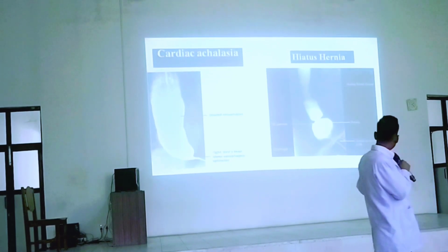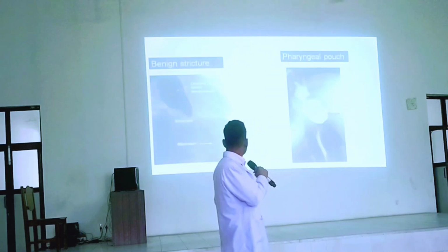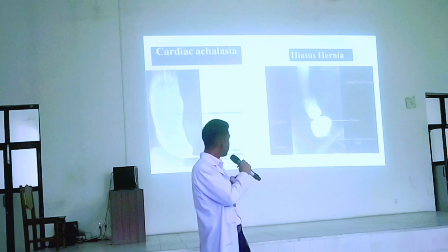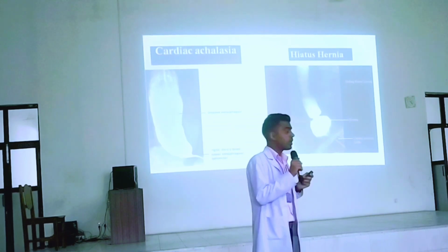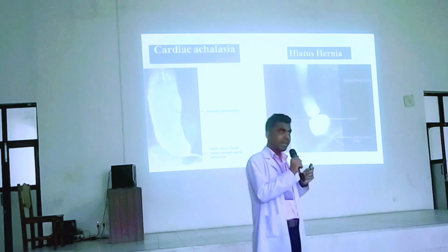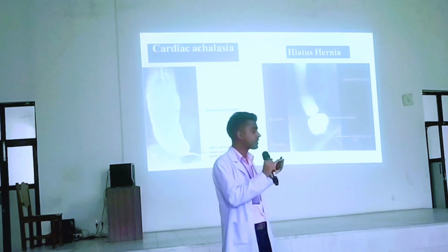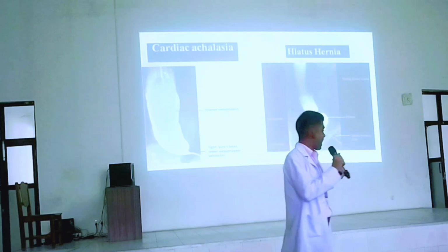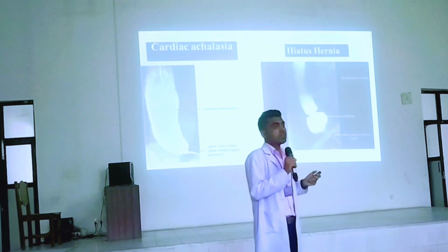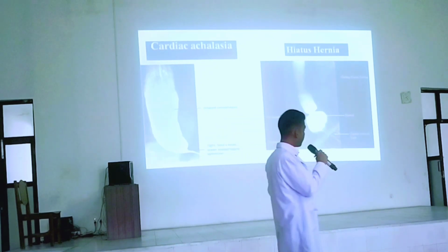For example, here we can see achalasia cardia, right? Here we can see the esophagus is grossly dilated, and the classic tapering, also the broad bird-beak appearance, right? Similarly, in hiatus hernia, we can see the gastroesophageal junction above the diaphragmatic hiatus, right? The hiatus will also be wide, and some gastric fluid is also seen passing through the hiatus here, right? So in this way, we can differentiate hiatus hernia from achalasia cardia.